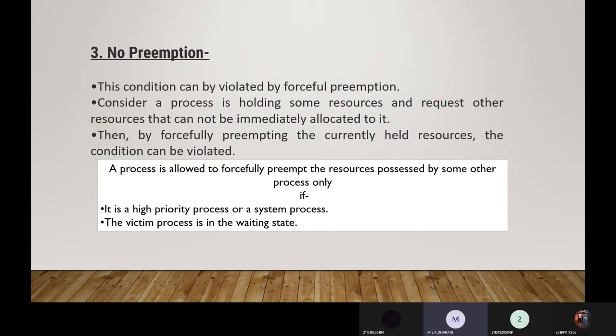If there is no use of that process but it is still holding the resource, then another process can preempt it. A process is allowed to forcefully preempt the resources possessed by another process only if it is a high priority process or a system process. We have many different types of processes, user processes and system processes. So only a high priority or system process can preempt resources, and the victim process is in the waiting state.